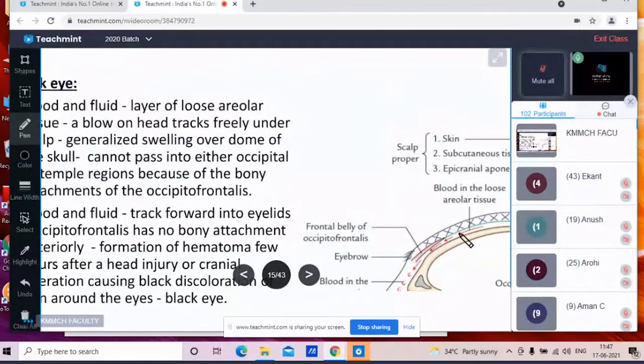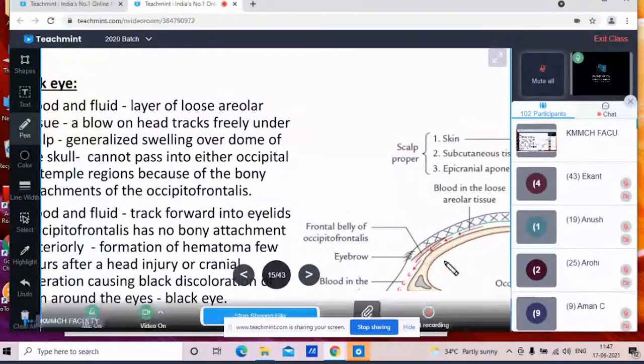Here there is a generalized swelling over the dome of the skull. Whenever an injury happens here, the fluid collection will appear in this fourth layer. As we have seen, the frontal belly is attached to the skin. There is no bony attachment at the margin here, so whatever attachment there is, is with the skin. So the collection in the fourth layer, of fluid or blood, will travel over the face.